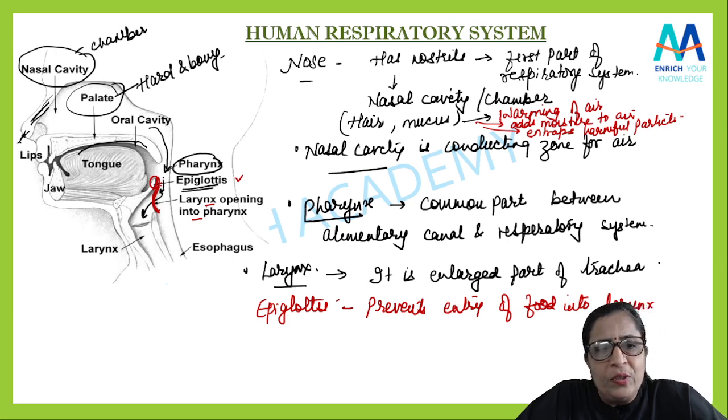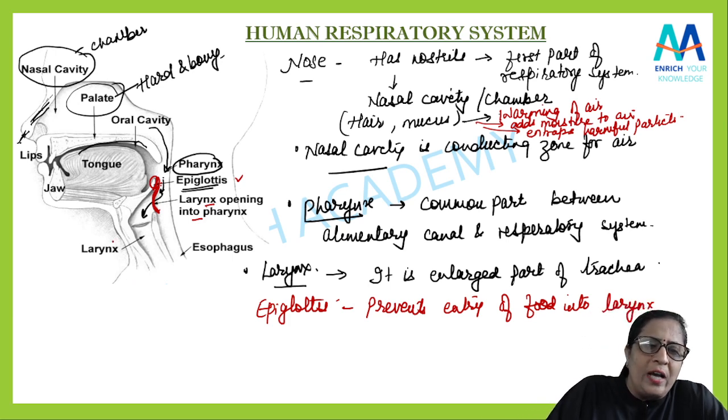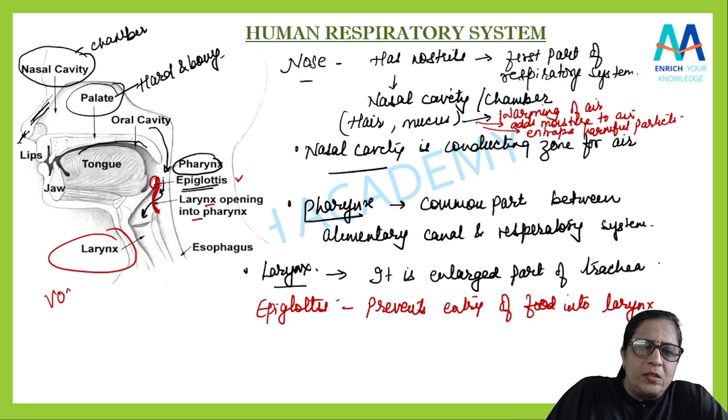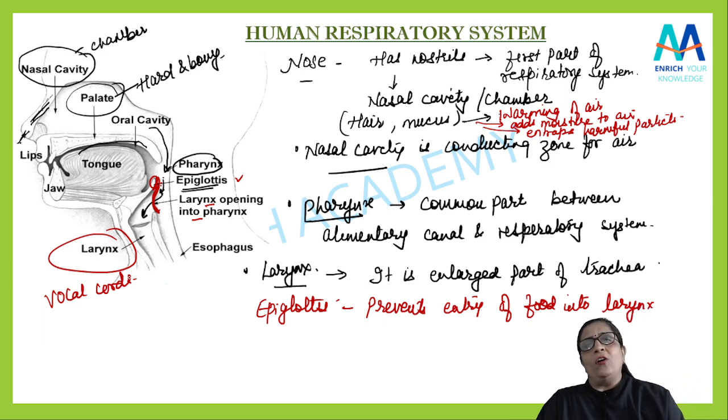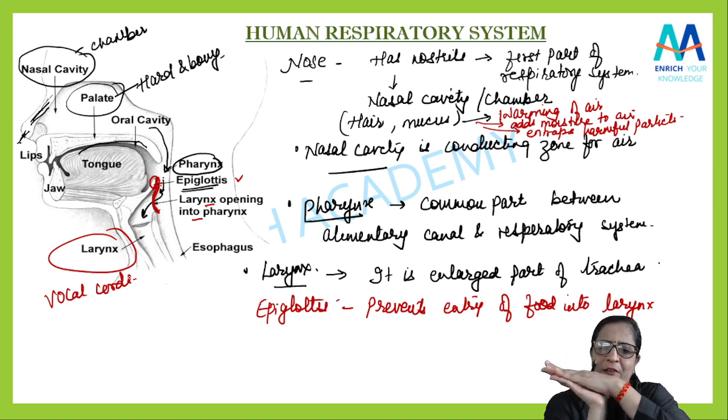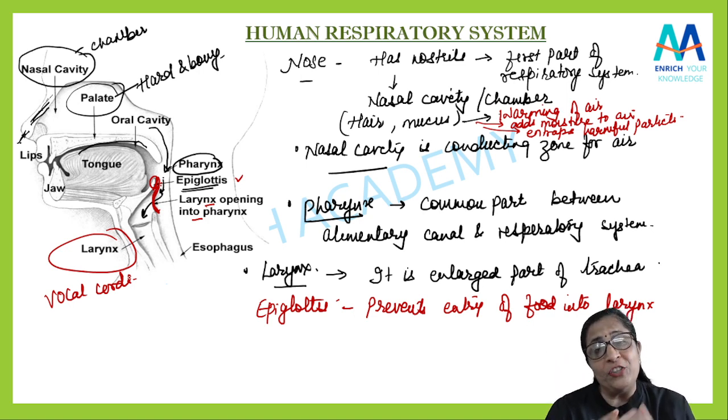One more thing about the larynx, students. Larynx also have vocal cords, है ना? From where the sound produces, isn't it? So the vocal cords, we know they are just like this. You must be knowing, ये आपने पढ़ा होगा क्लास में. तो vocal cords क्या करते हैं? They vibrate when the air passes through that. Yes, these vocal cords, they will vibrate, and because of this vibration the sound is produced, isn't it?